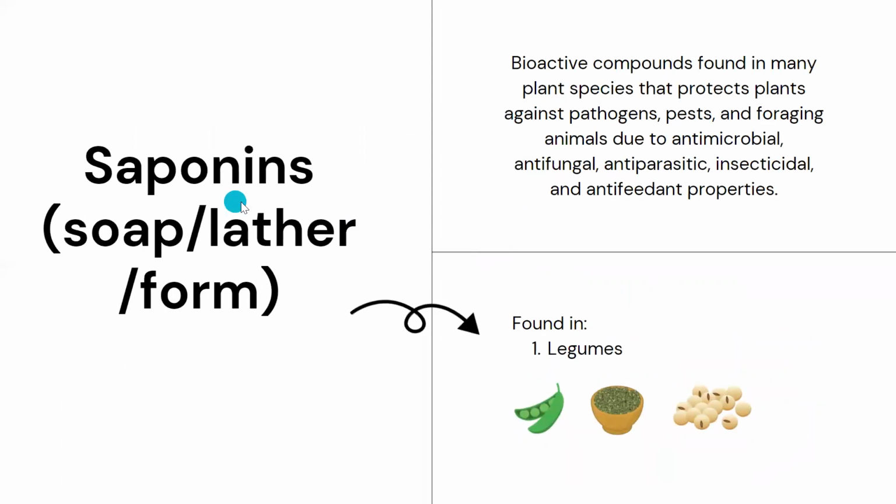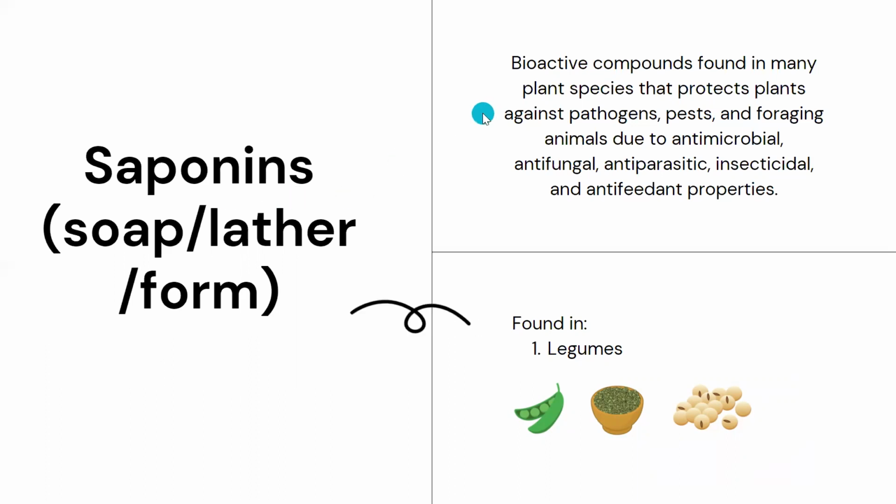So now moving ahead, saponins. So guys, saponins is nothing, it's just a formation of lather, or soap formation, or foam formation. Normally you would have seen, if you soak rajma beans or soya bean at night, in the morning there is a foam layer. It's like a soap, right? So that foam is because of the saponins.